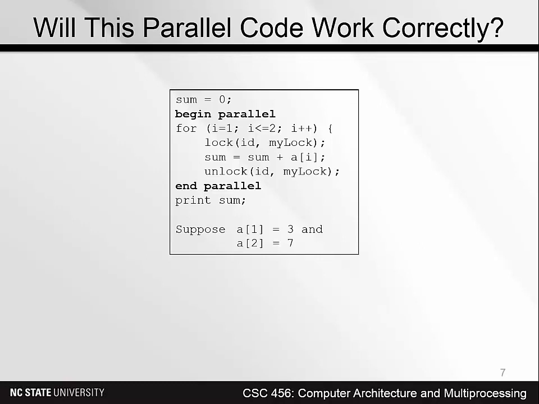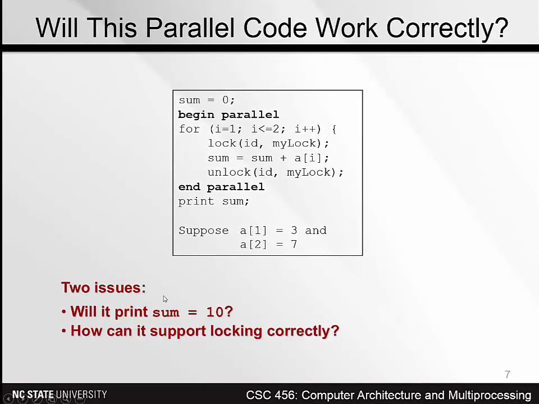The addition statement is surrounded by a lock so that only one thread can execute it at a time. The lock is acquired, the addition is done, and then the lock is released. Suppose that A1 is 3 and A sub 2 is 7. Will it print sum equal 10? And if not, how can the locking be changed so that the sum will be correct?